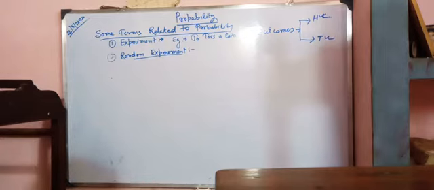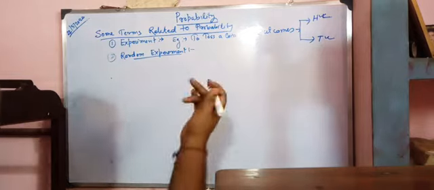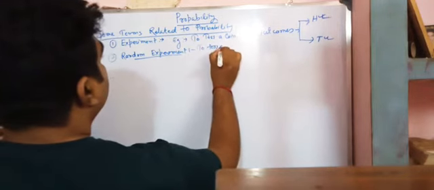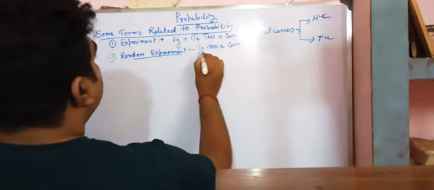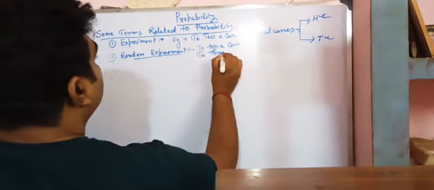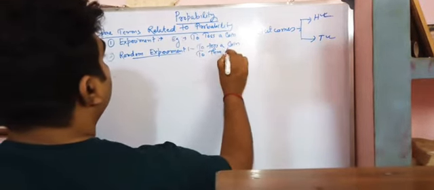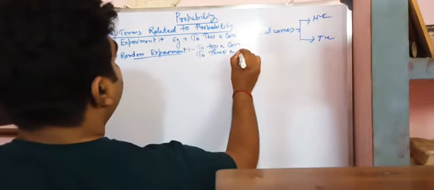What is a trial? Trial means, suppose we have to toss a coin, or to throw a die,